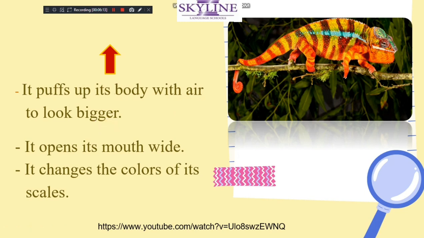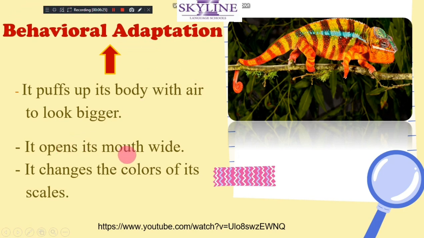It puffs its body when it feels danger. So this is behavior, so it's behavioral adaptation. It opens its mouth wide. It can open its mouth wide. Behavioral. Changing the color of its scales. Behavioral. Okay.